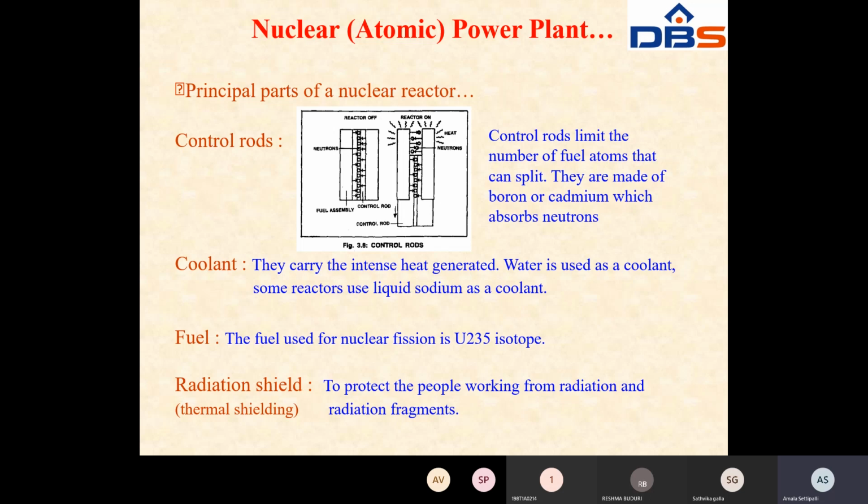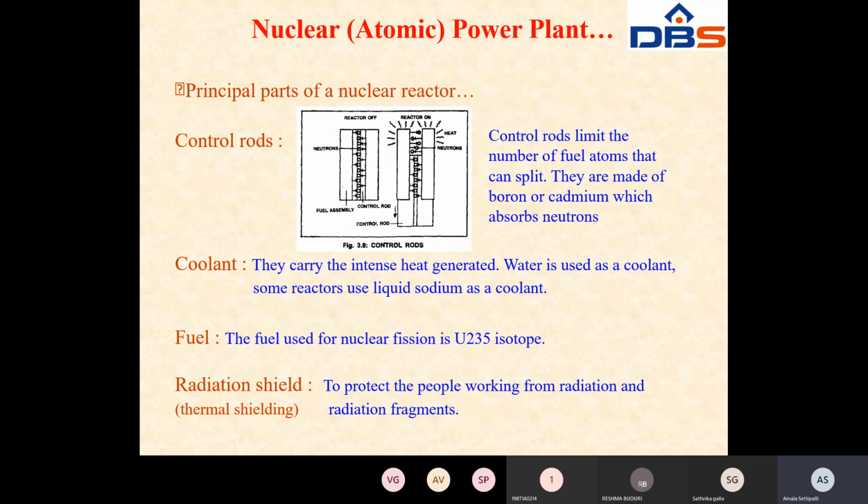Next one, coolant. The coolant carries away the intense heat generated. Water is used as a coolant. Some reactors use liquid sodium as coolant. Why do we use a coolant? Whenever the nuclear fission process takes place, 3 neutrons are released again, and the heat generated is very enormous. To cool that whole area, you use water or liquid sodium as the coolant.